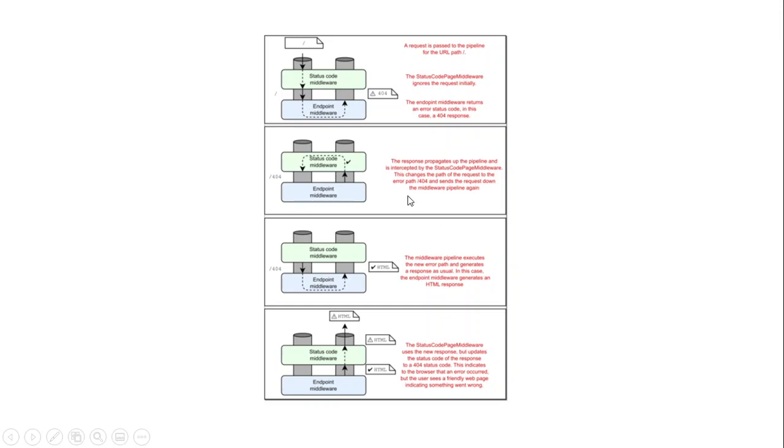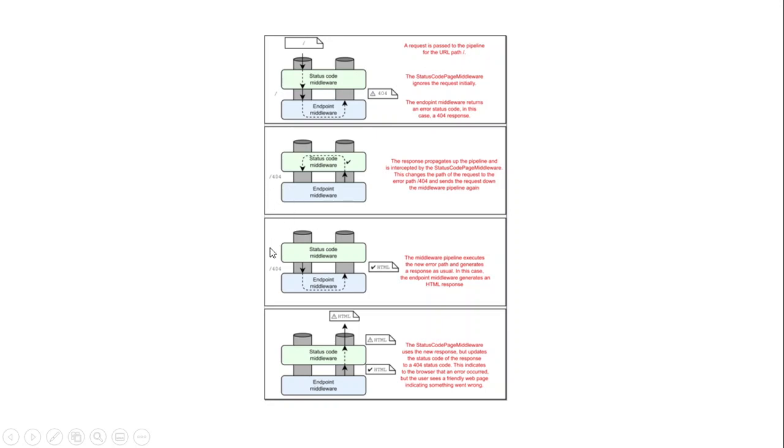So the response propagates up the pipeline and is intercepted by the status code pages middleware. This is like the exception middleware. This changes the path of the request to the error path 404 and sends the request down the middleware pipeline again.